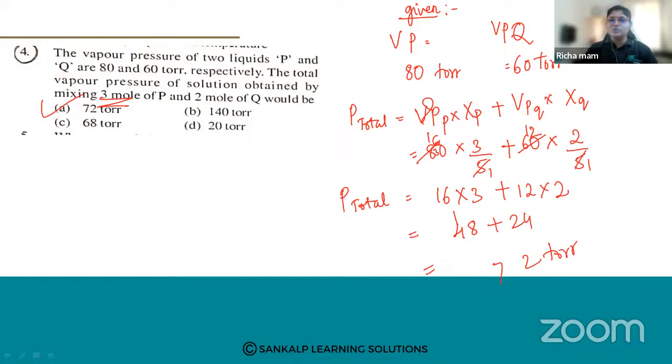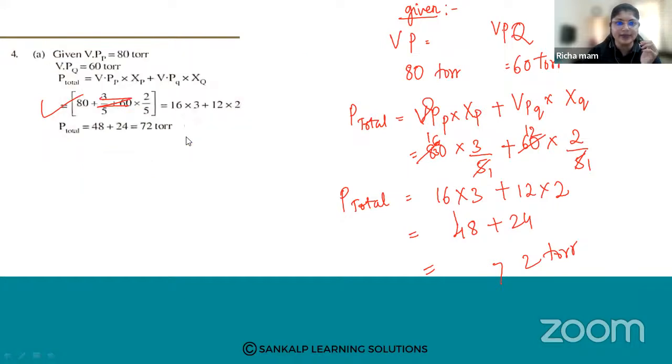So like this, the question is asked. A similar pattern will be there, only the numbers will be different. The vapor pressures of any two liquids will be given, and they will ask you the total vapor pressure. So you have to use this formula and apply it. Okay. Next.